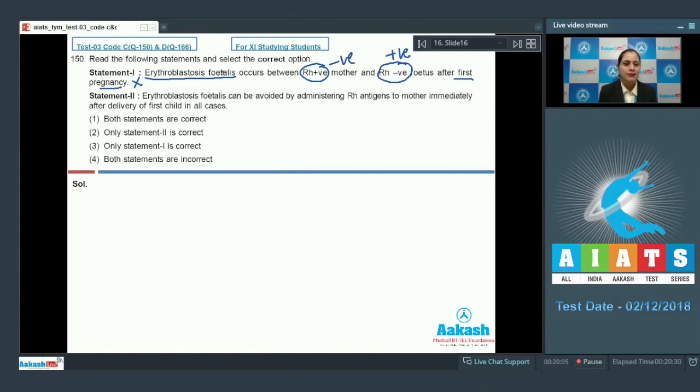Our next statement is erythroblastosis fetalis can be avoided by administering Rh antigens to the mother immediately after delivery of the first child in all cases. And this is also an incorrect statement, because in order to prevent this condition, anti-Rh antibodies are given to the mother and not Rh antigens.